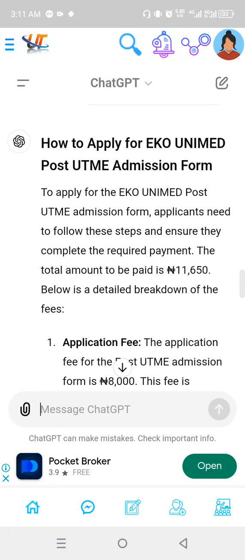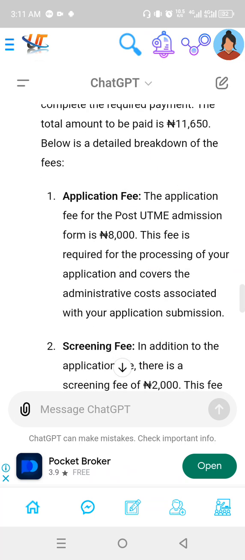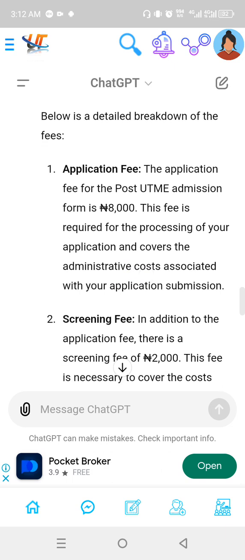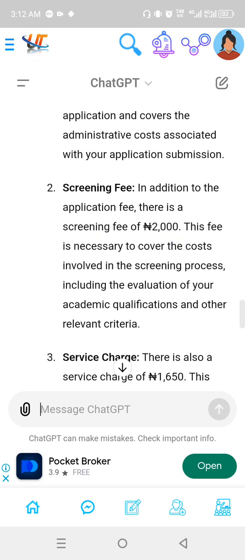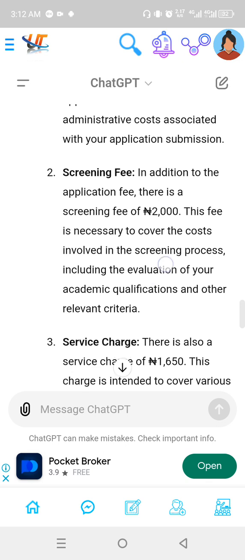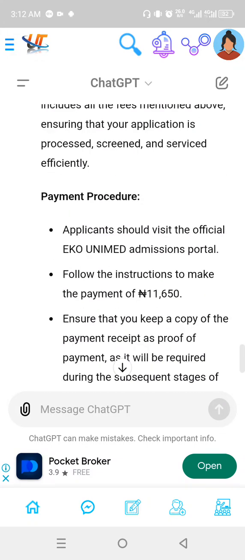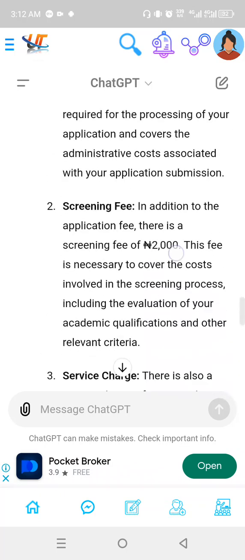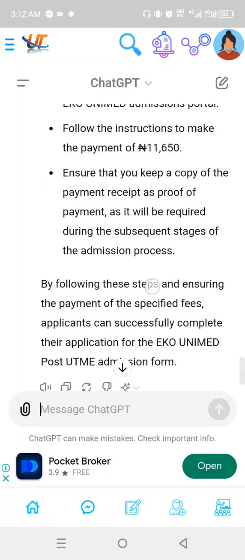Apply, okay, and the amount to be paid is this. Application fee: the fee is required for the processing of your application and to cover administrative costs. In addition to the application fee, there's a screening fee, okay, this is necessary to cover the cost. You can see how smart it is. It's able to craft the post again to make your post long, and the longer your post, to me, is a little bit better in some cases.